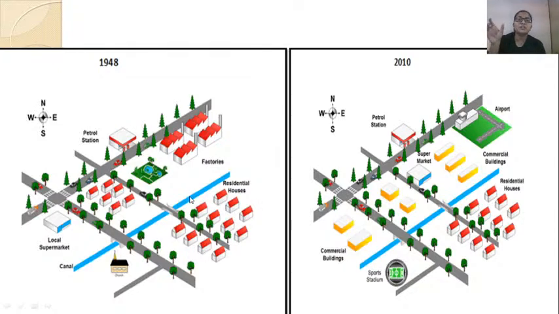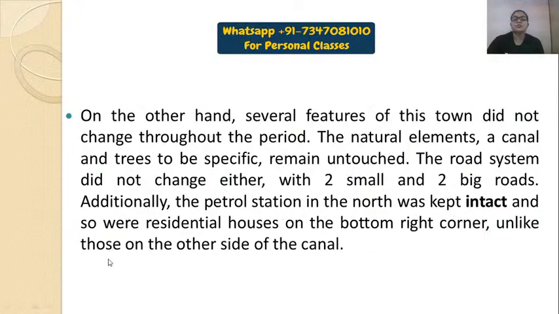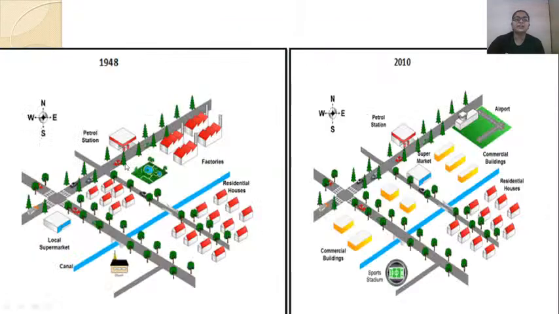And we have also written the last sentence: unlike those on the other side of the canal. So which are those residential areas? These are those residential areas. These have been changed to commercial buildings. Okay, so this is how you are going to write your map answer when you are asked in the examination.